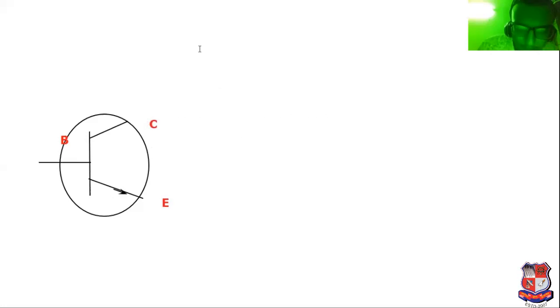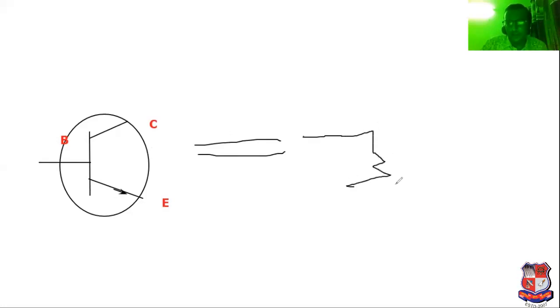Now this can be represented in terms of resistance. Why we have sketched the resistor was already discussed in the derivation.